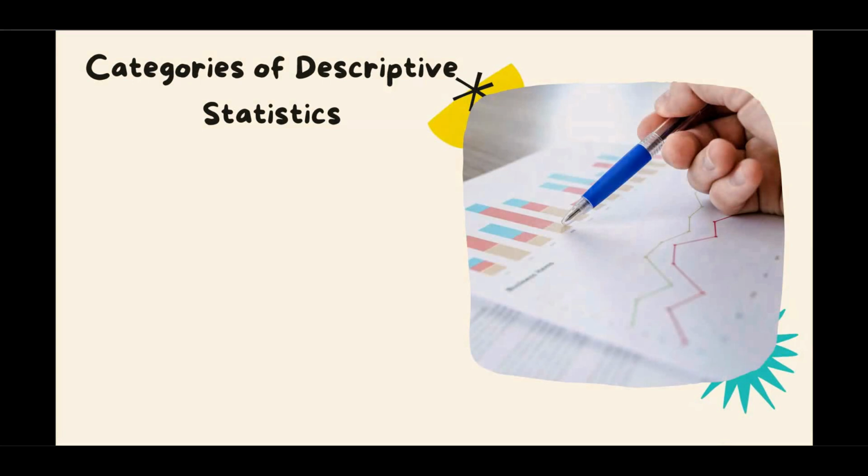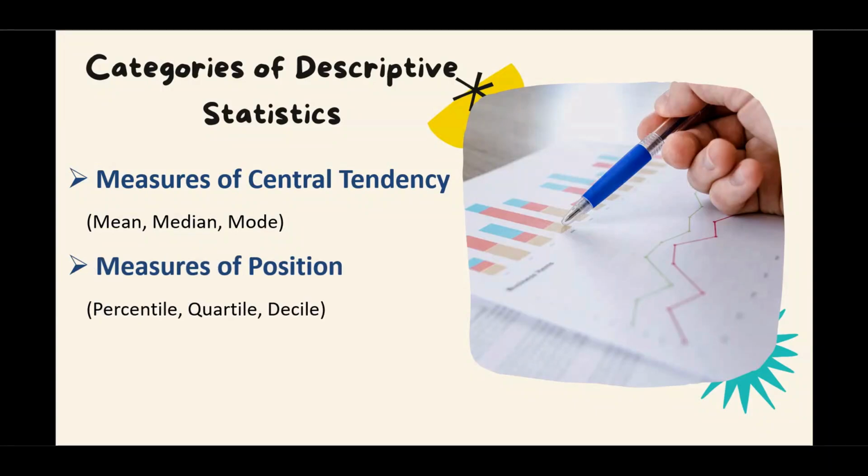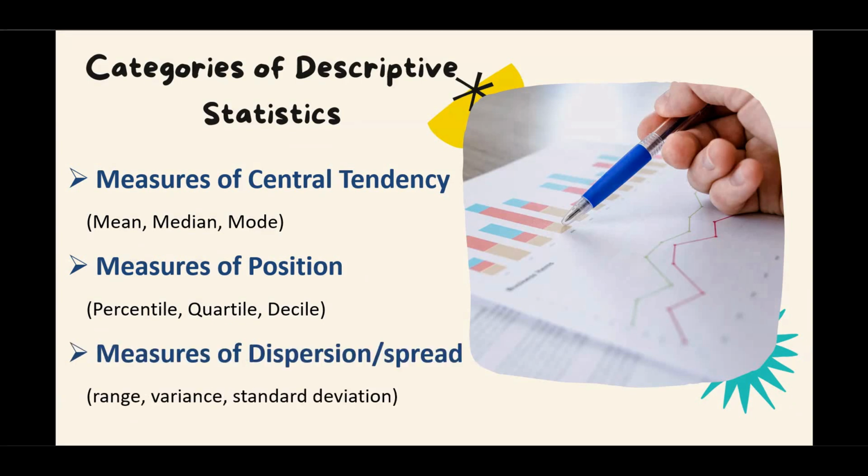Okay. To start with, we are going to see descriptive statistics. The major categories are measures of central tendency. We can use mean, median, or mode to describe the center point of the data set. Then measures of position. Examples are percentile, quartile, and decile. Here we can determine the relative position of a data point in a data set. And measures of dispersion or spread determine how the data is spread from the smallest to the largest data, or how far the data is from the center of the overall data distribution. Examples are range, variance, and standard deviation.